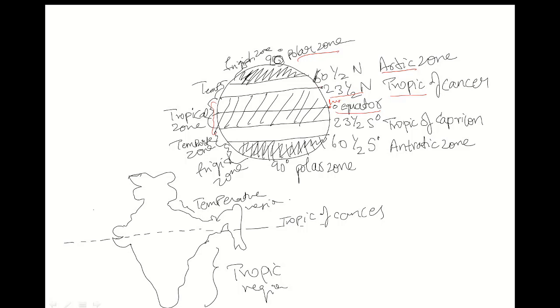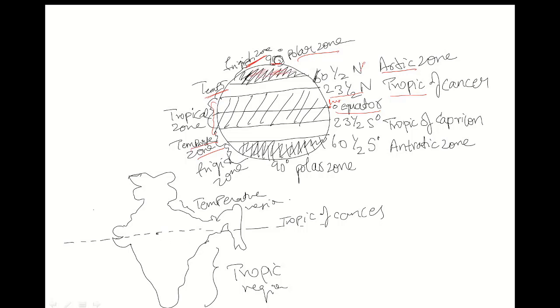From 23.5 to 66.5 degree north, it is a temperate zone. It is the same in the south. In this temperate zone, there will be an extreme type of climate. Okay. From the temperate zone to the polar zone, it is a frigid zone. It is completely covered by ice.